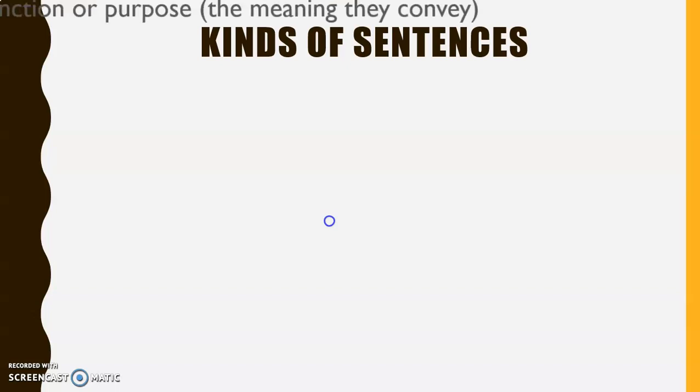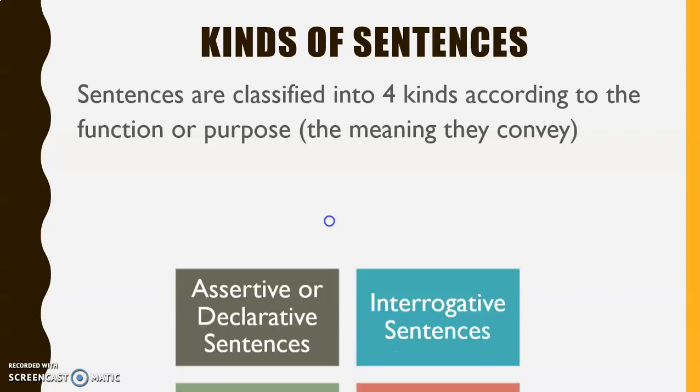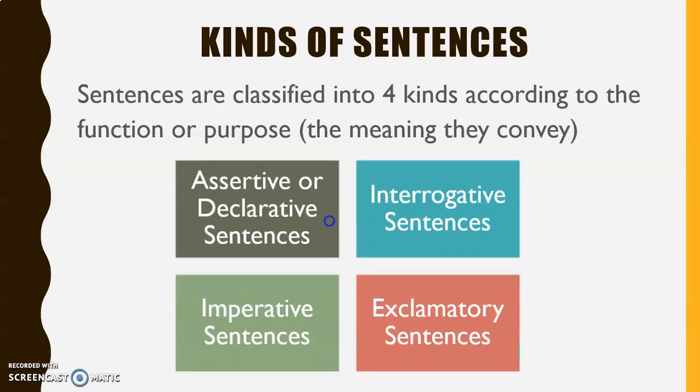We'll see the kinds of sentences. Sentences are classified into four kinds according to the function or purpose or the meaning they convey. They are assertive or declarative, interrogative, imperative, and exclamatory sentence.